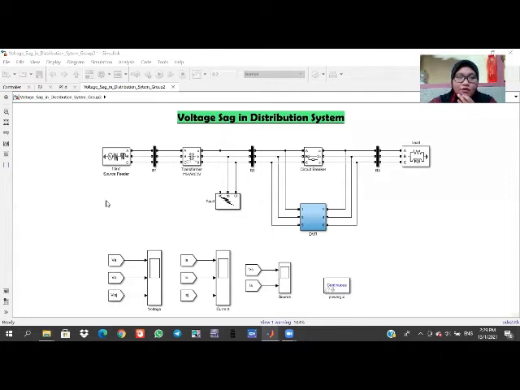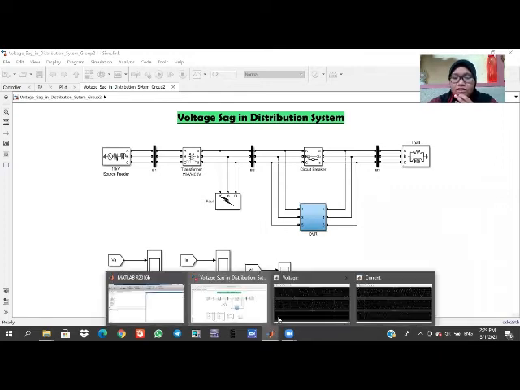I would like to explain the results for the voltage sag that occurs in the distribution system. For the source we use an 11 kilovolt source feeder connected to a step-down transformer. It will reduce the magnitude of voltage to 400 volt, and this is the load.